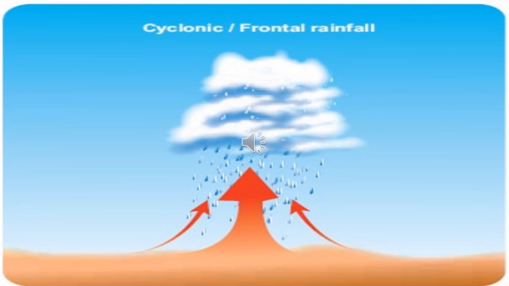When they meet at a particular point, condensation, that is, the gas to liquid process, occurs, and precipitation, the water comes down as liquid. This takes place on the boundary between the warm and cold air masses, and that is called frontal rainfall.